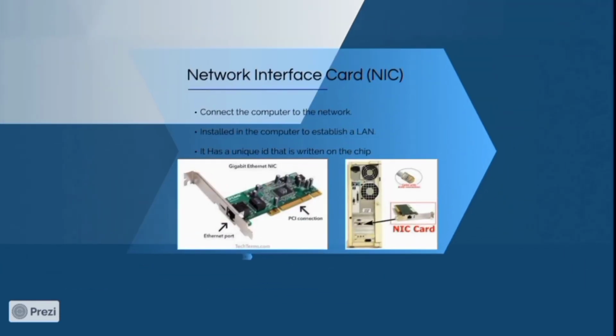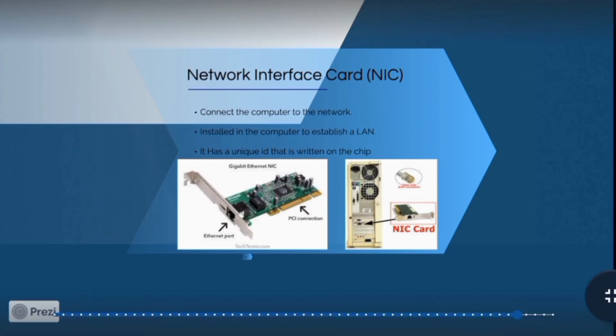Next one is network interface card, NIC. A network interface card is a computer hardware component that connects a computer to a network. NIC allows communication between computers connected via a local area network as well as communication over a large scale network through IP. A MAC address or physical network address is assigned to NICs, which is used to deliver Ethernet packets to the computer. The first image shown is called a NIC card. The second image shows where the NIC card is placed in a PC.